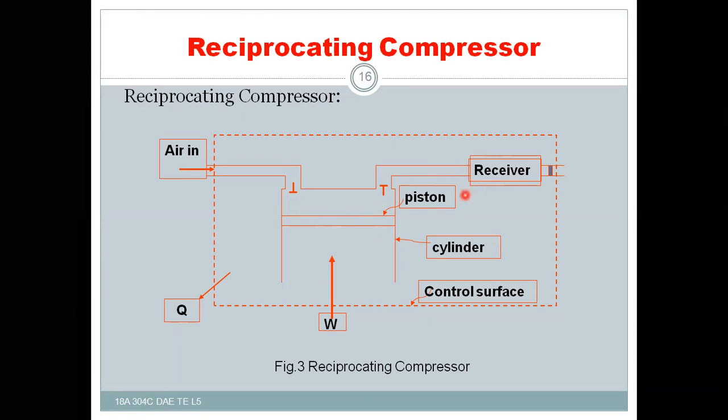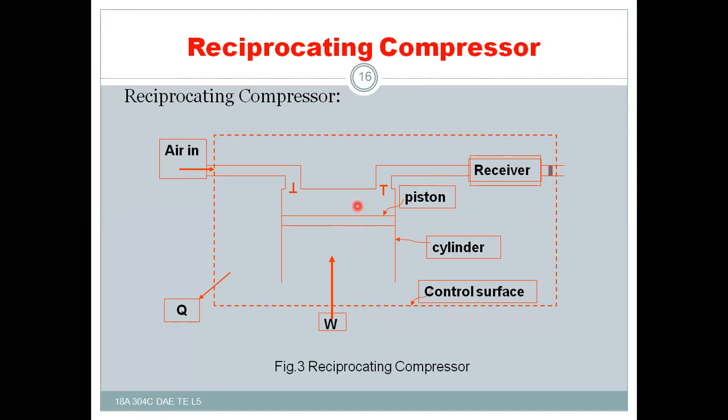So this is a simple working principle. That means, simply, once again I will explain. When the piston moves from top dead center to the bottom dead center, the air from the atmosphere enters through the inlet valve into the cylinder. When the piston moves from the bottommost position, the bottom dead center, to the top dead center or topmost position, during that time the inlet valve will be closed and also the exit valve will be closed. Due to closing of both valves, the air will be compressed due to movement of the piston from the bottom point to the topmost point.